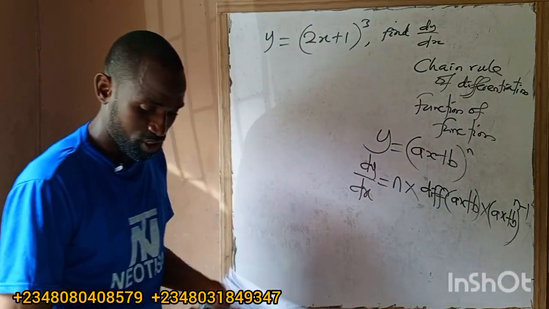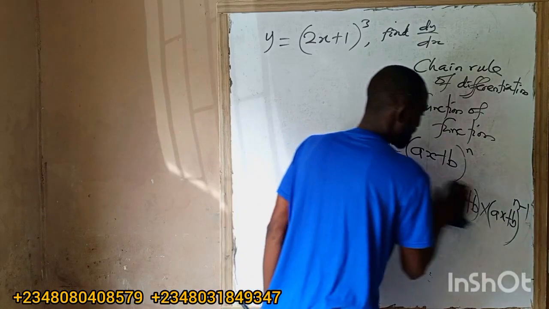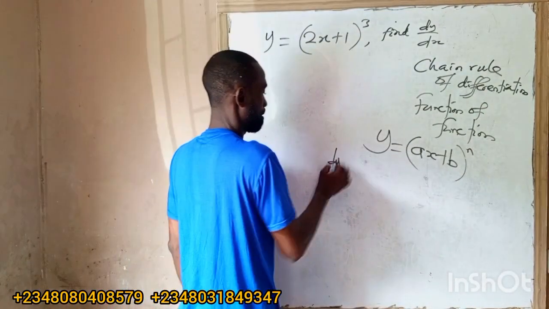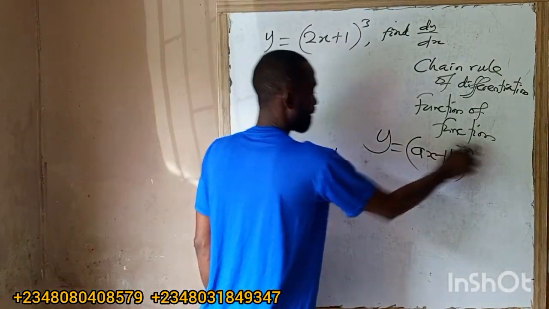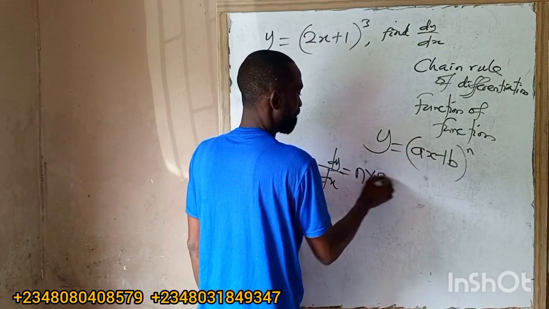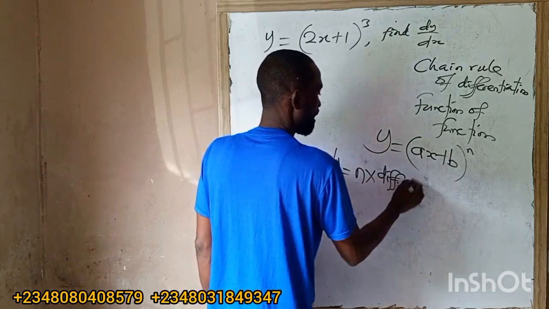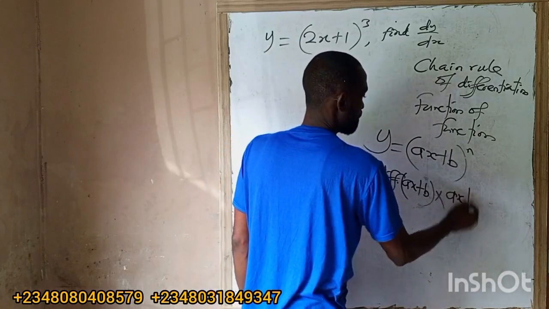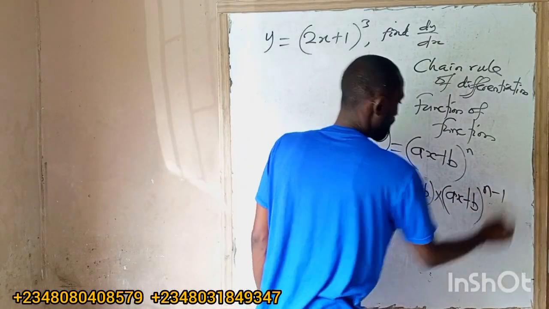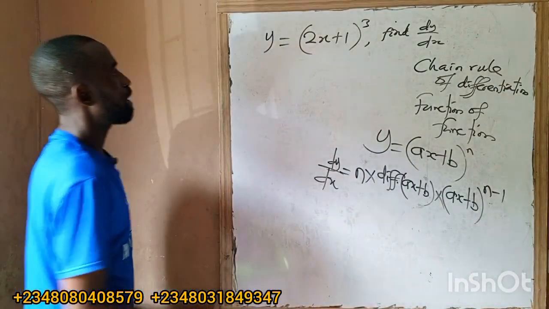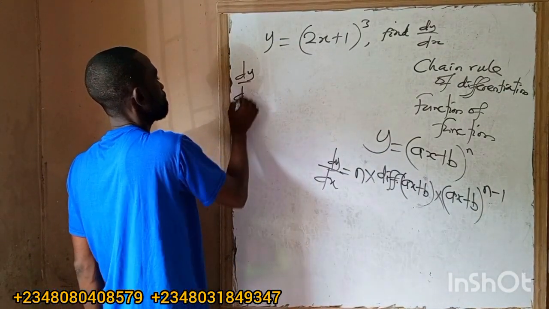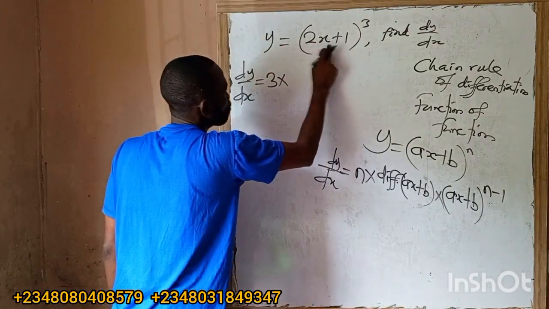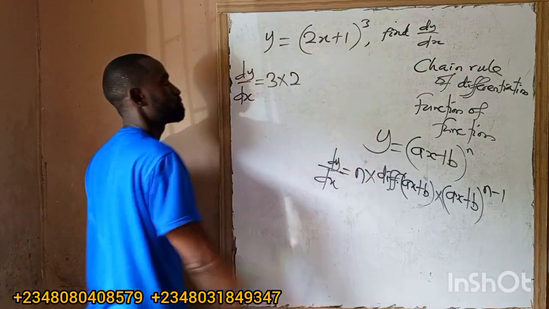Let me write it so you're able to see it very well. So dy/dx is n times the derivative of ax plus b, times ax plus b to the power n minus 1. That is the rule, that's the shortcut. So here, to bring 3 down, 3 times the derivative of 2x plus 1, which is 2.